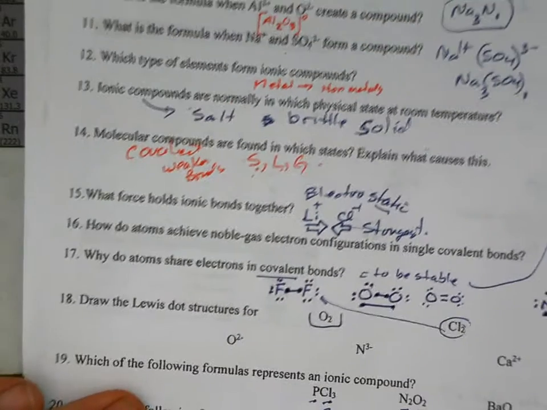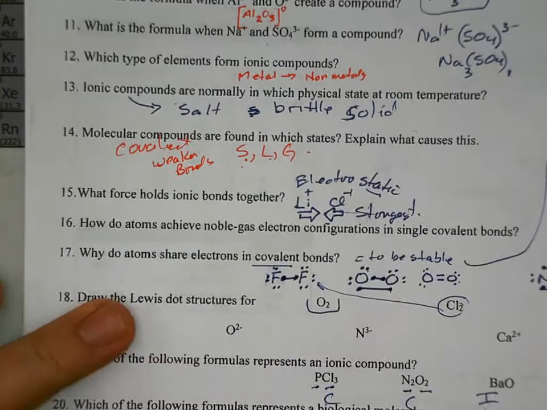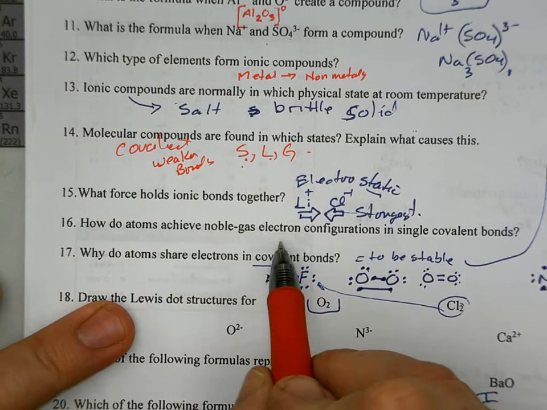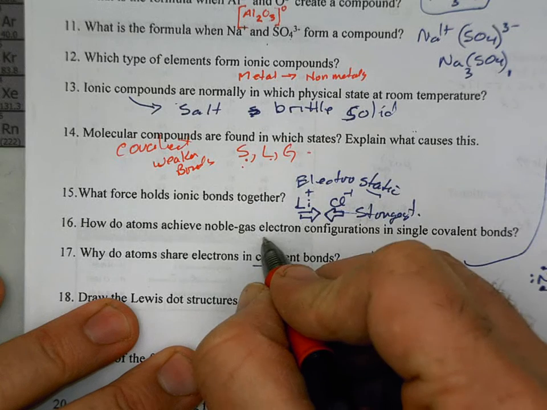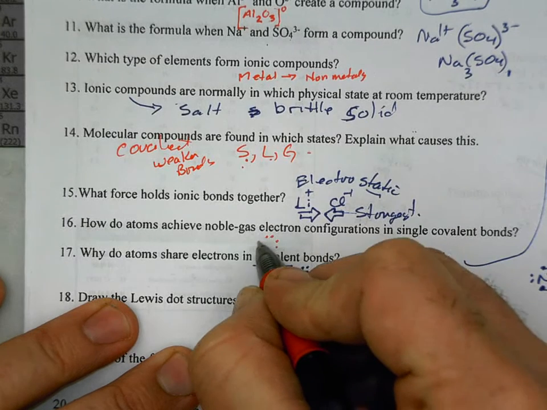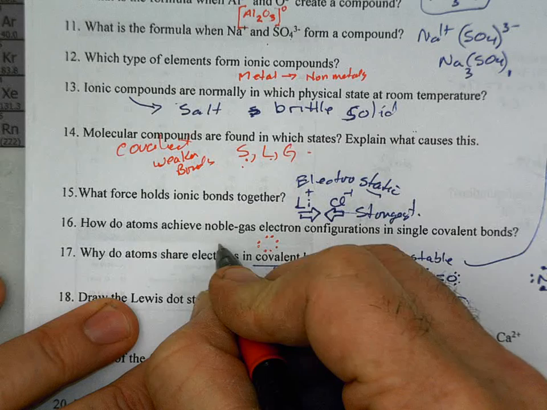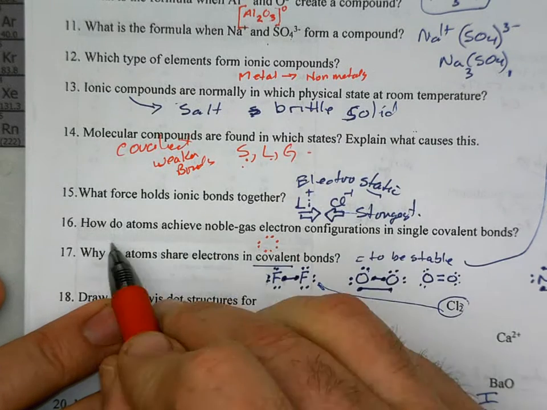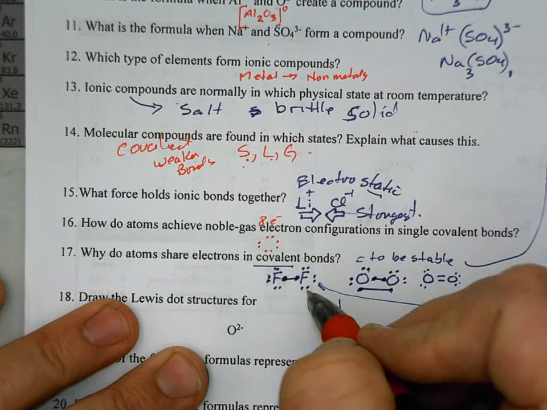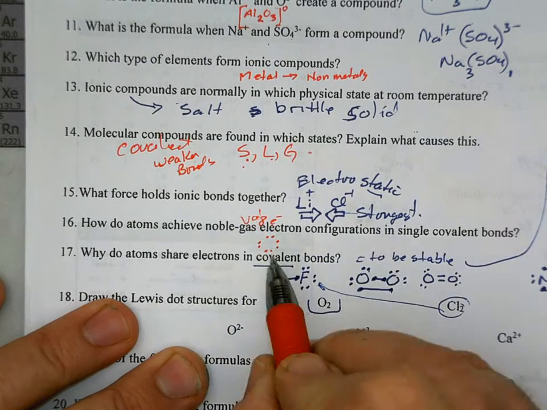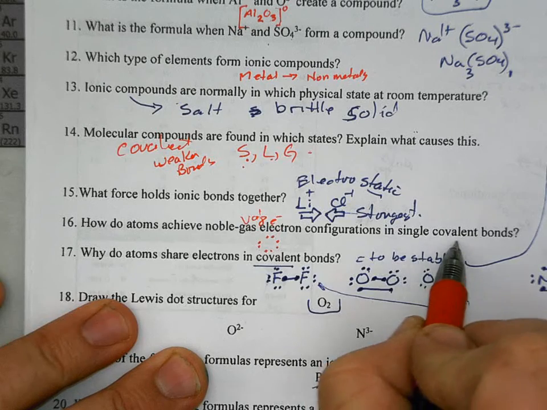Number 16. How do atoms achieve noble gas electron configurations? That means they have 8 valence electrons, except for helium, which only has 2. So how do atoms get 8 electrons in their outer shell? The octet rule, in single covalent bonds.